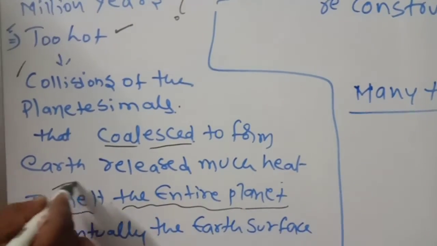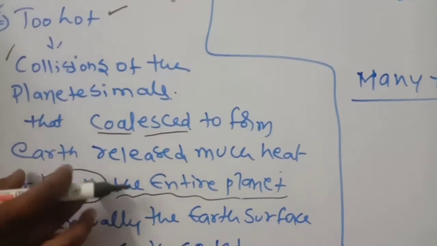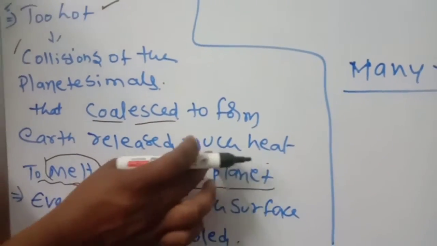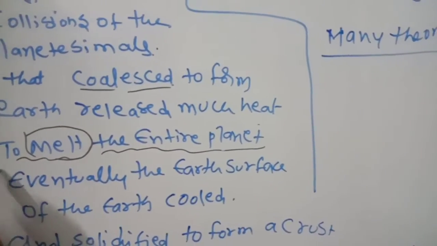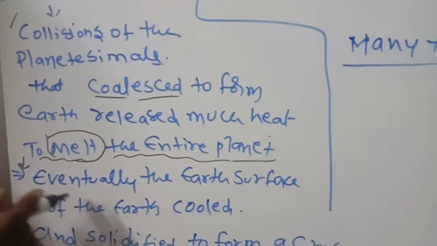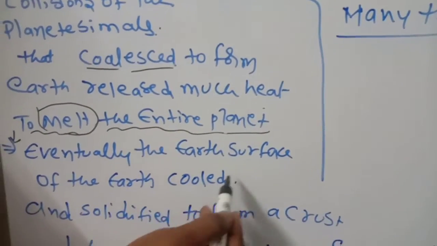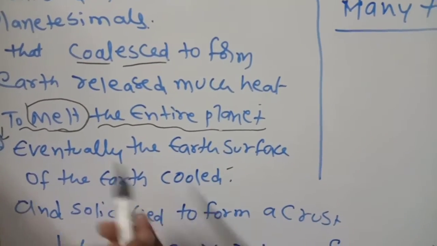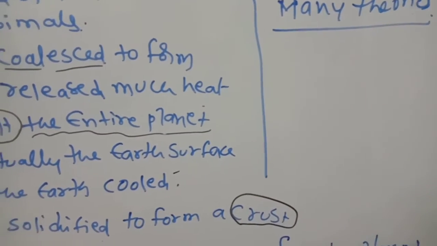Why melting? Because temperature is required; after melting only, the planet formed. Eventually, after so many steps, the Earth's surface cooled and solidified to form a crust. So many layers are formed.